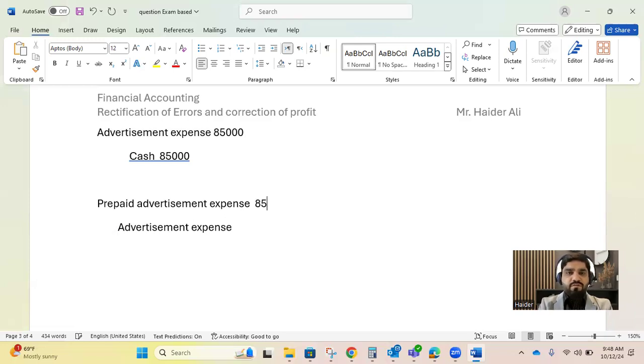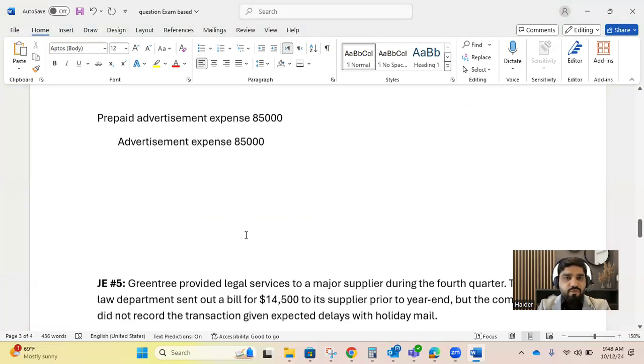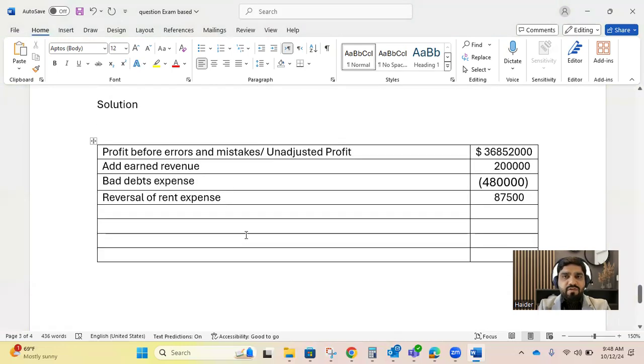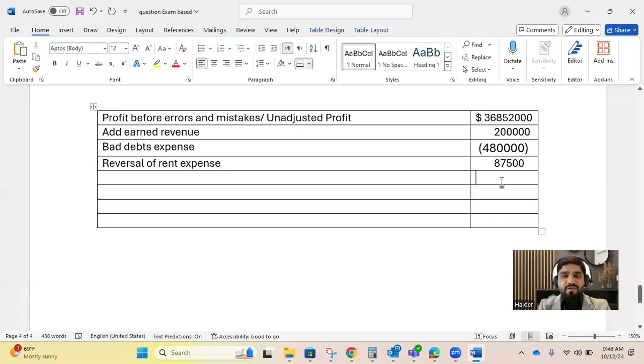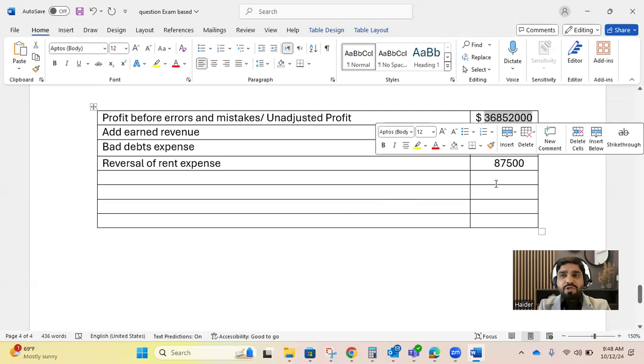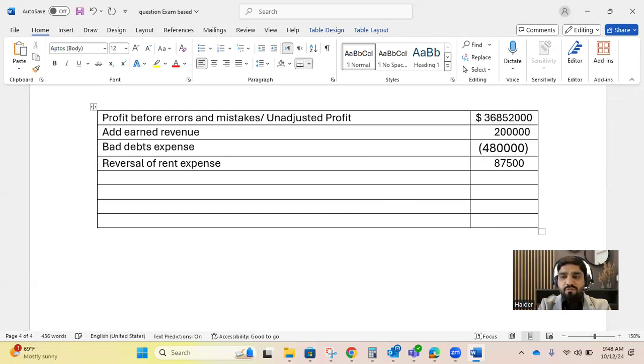After rectifying this entry, what would happen to our incorrect profit? Because of the reversal of the expense, it would increase, because previously we overstated the expense, and that's why profit dropped by 85,000. Now we need to add back this 85,000.